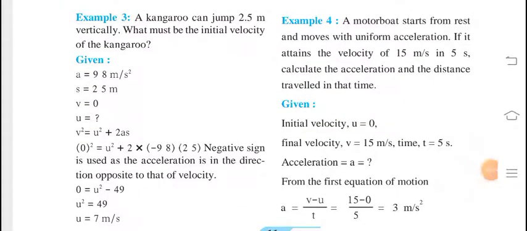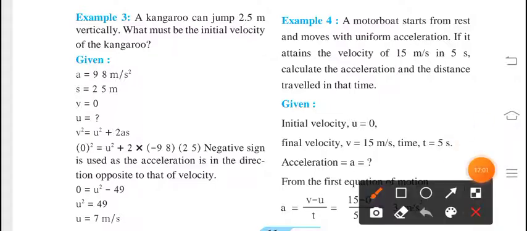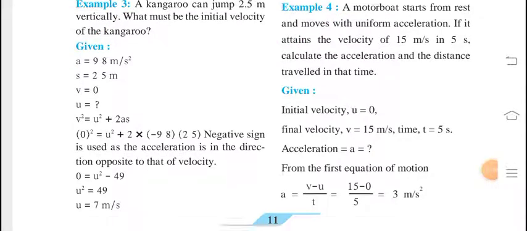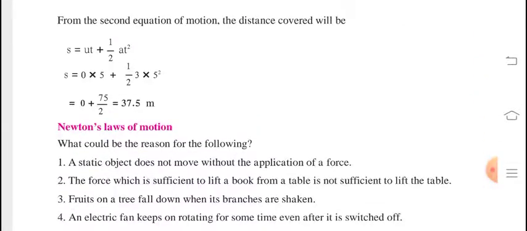So example number 3 and 4, you have to solve at home.